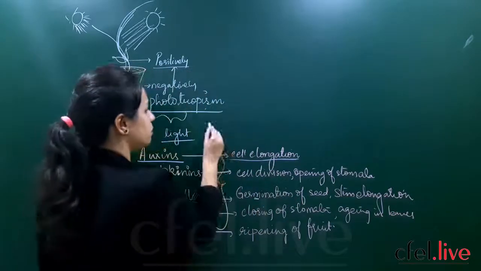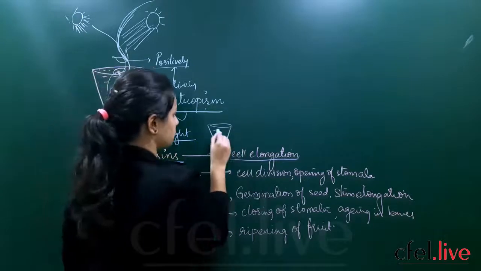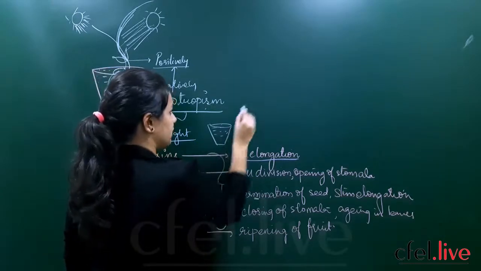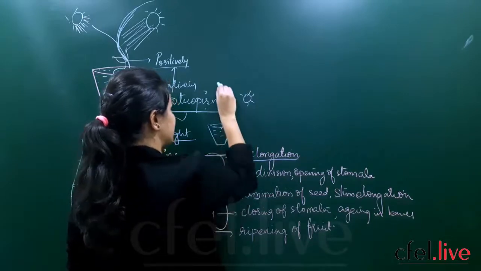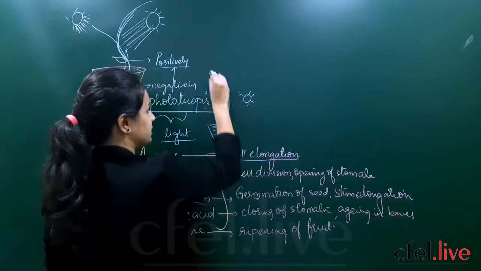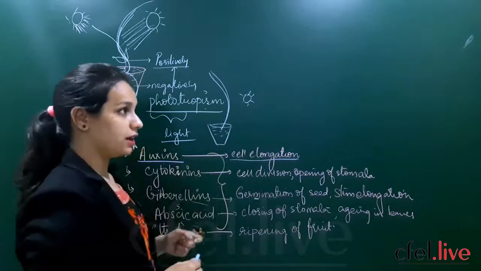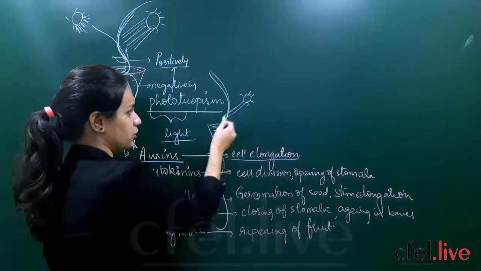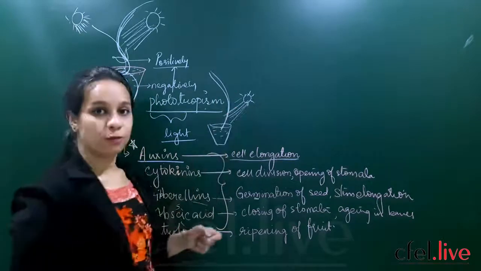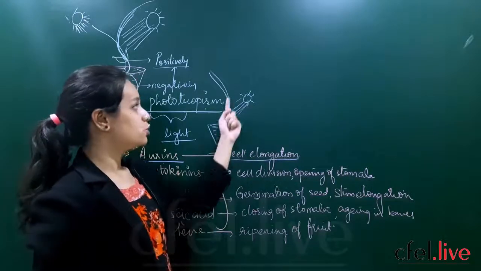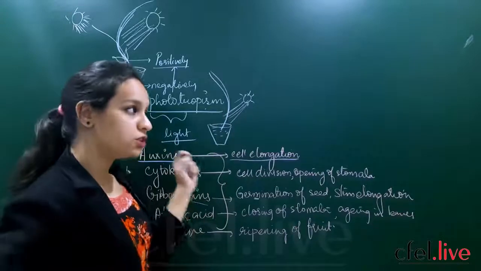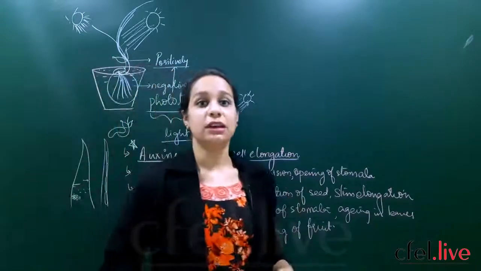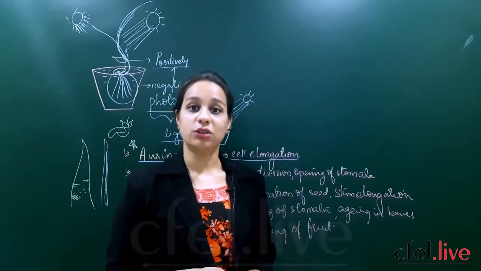Whenever you keep a potted plant and the sun rays are falling like this, you see that the stem will grow like this, rather than growing straight. The sun rays are falling, it is positively phototropic, but the stem will show characteristic bending. Why is this happening? This question should be answered, and many of the scientists could not find out answers.